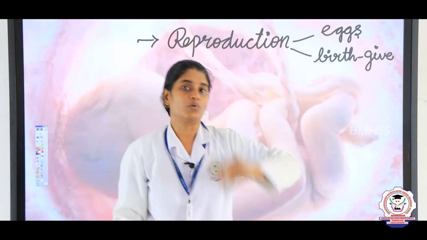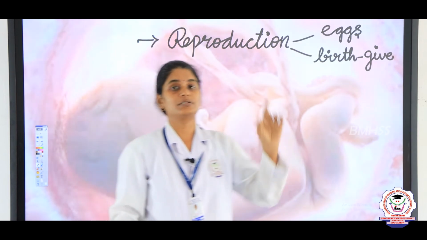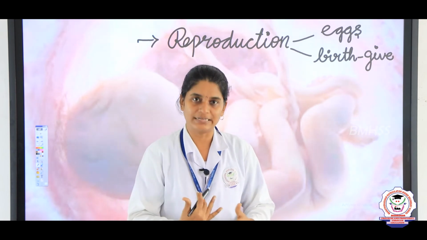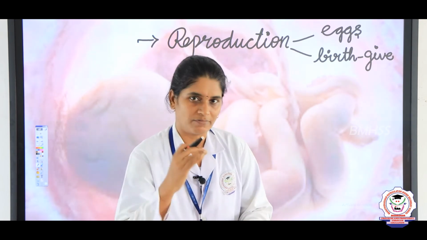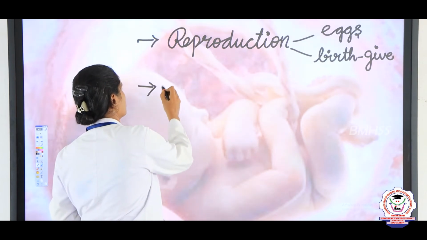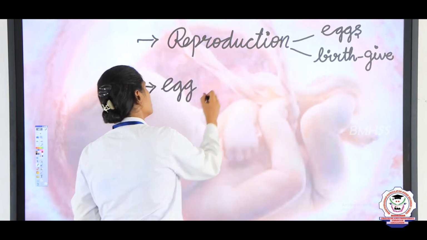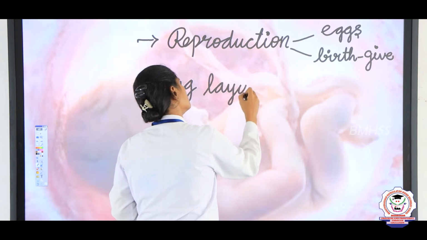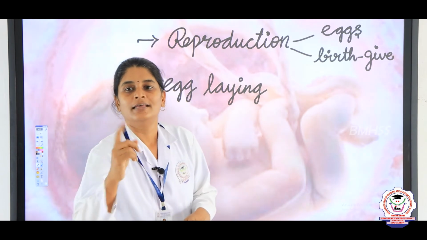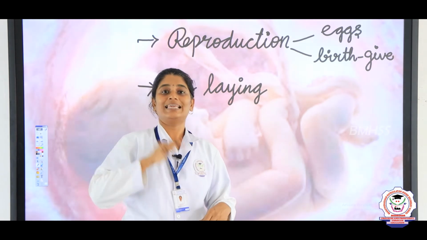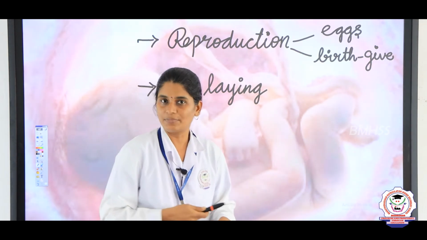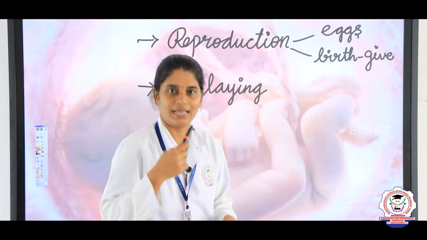You also learned what reproduction is. Reproduction is the process by which living things produce more of their own kind. You have learned that, right. After that we saw egg laying animals. What are the egg laying animals? Yes, very good. Birds, insects, reptiles, snakes, frogs. These animals reproduce by laying eggs.